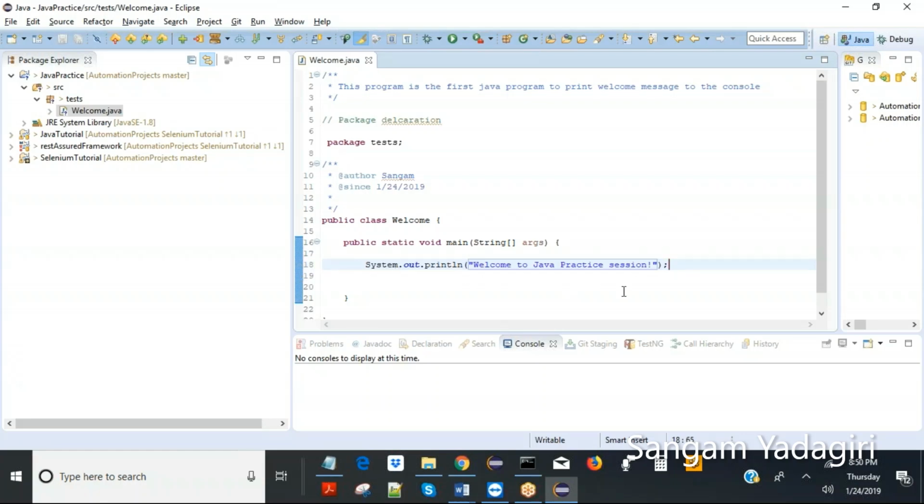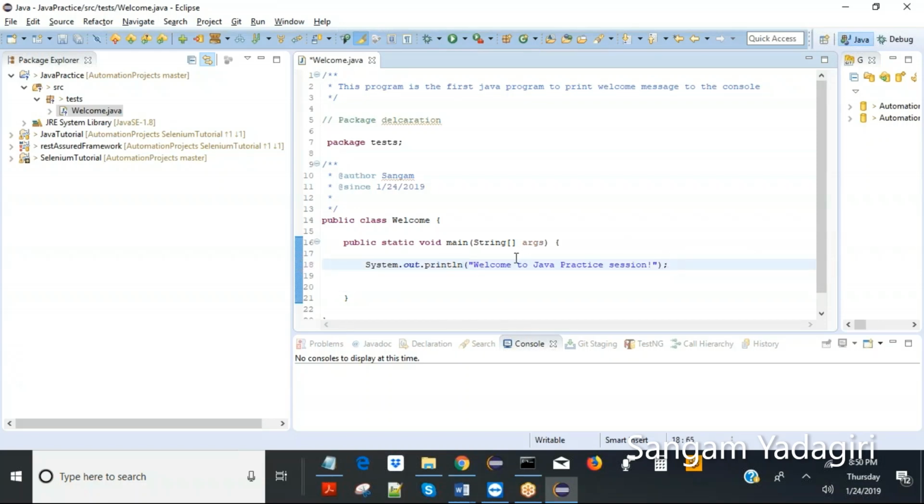So now we have written the code, and the first and foremost thing we have to check is, are there any errors? How do we check? If there are any errors, it will show right here in red color. For example, every line must end with a semicolon, right? If I miss a semicolon, let's see what happens. Immediately it shows red, and if I hover over it, it says insert a semicolon. So now you know you have to insert a semicolon.